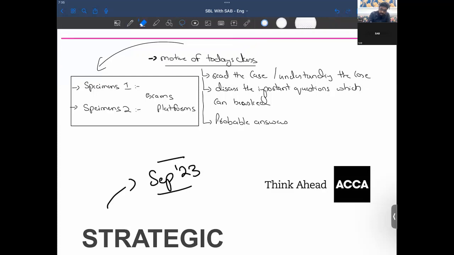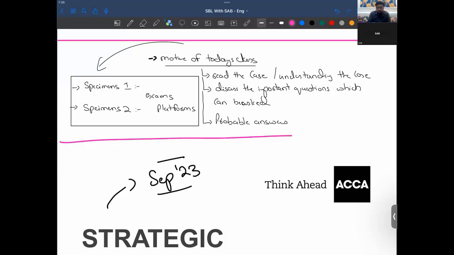Some of the students might have already read the case, but nothing matters here, don't worry. I'll be teaching you the complete case. I'll be giving you the understanding of the airline industry, and once the airline industry is understood, the expected requirements and what can be drafted there. So it would take a couple of sessions. We cannot complete the case in only one session, but it would be worth it.